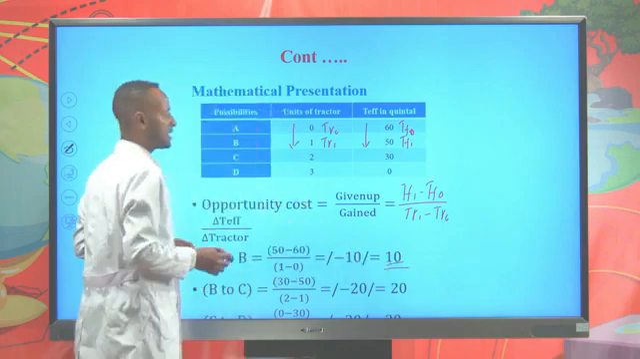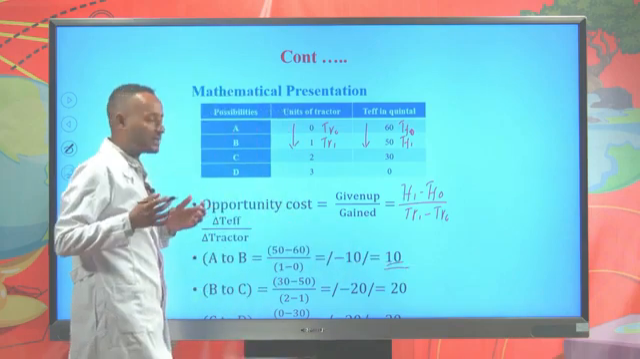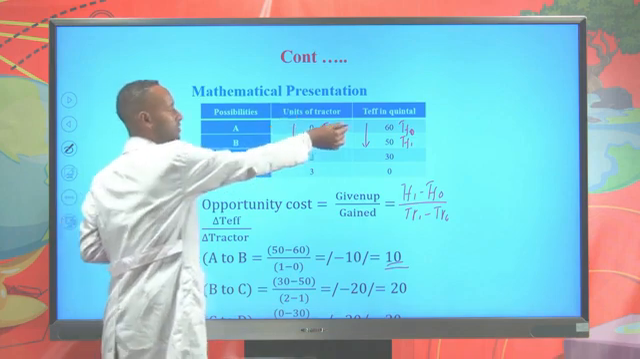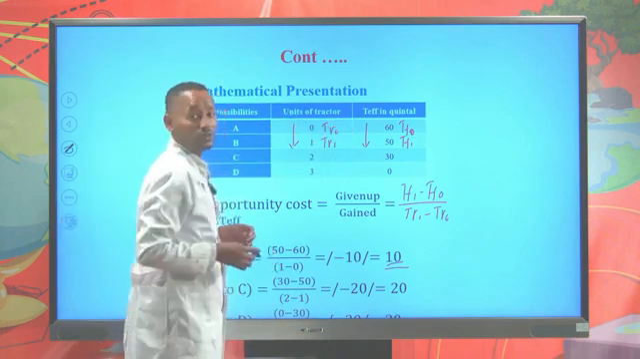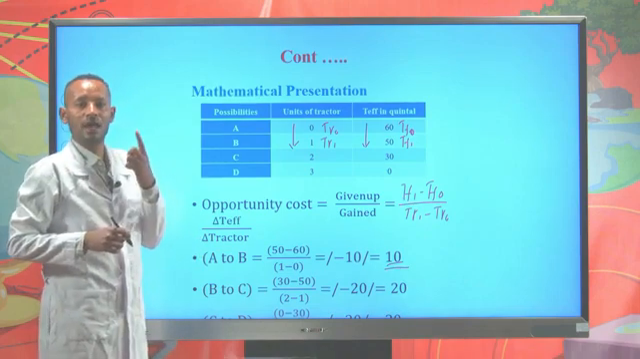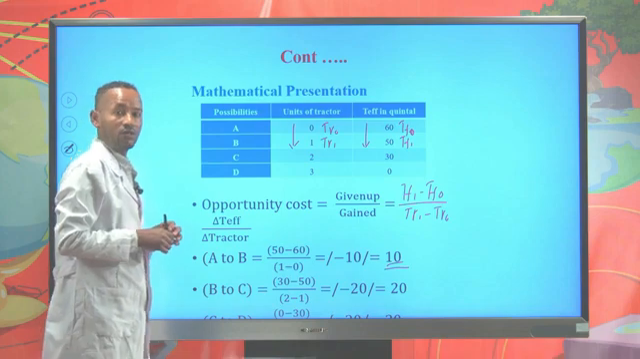So this 10 indicates that as Ethiopia increases production of tractor from 0 to 1, if the production of teff declined from 60 quintal to 50 quintal, then the opportunity cost of producing one tractor is losing 10 quintals of teff.